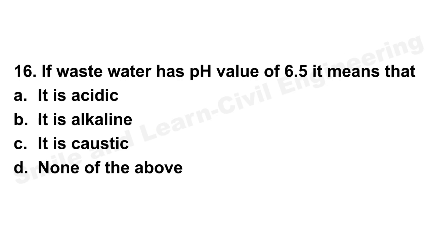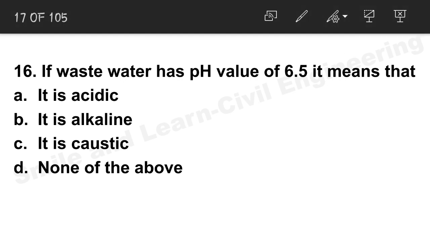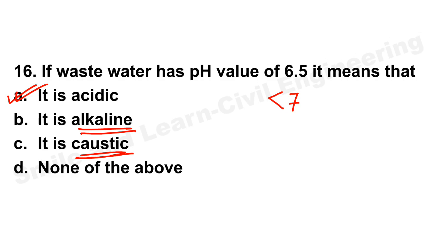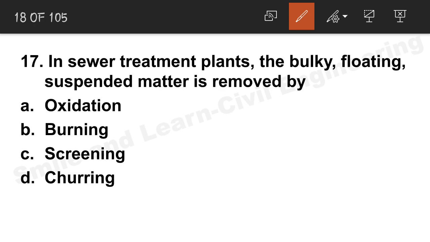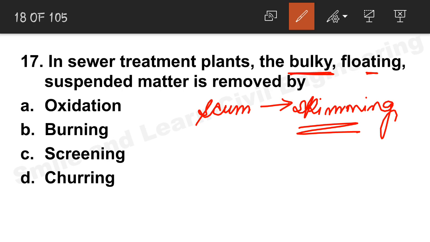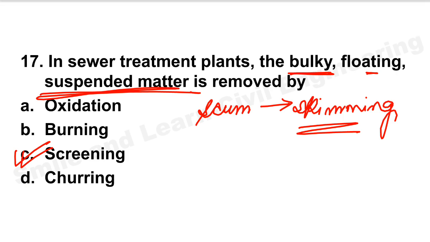If wastewater has a pH value of 6.5, so we know that 6.5 is less than 7, therefore it is obviously acidic. Alkaline and caustic seem like similar terms, so option A is the correct answer. Question number 17. In sewage treatment plants, the bulky floating suspended matter is removed by. We have already discussed this question. Scum is one kind of such thing, but in case of scum, skimming tanks are used. Skimming tanks will remove the scum, but here screening will be the correct answer since suspended matter is given. Let's move on to question number 18.